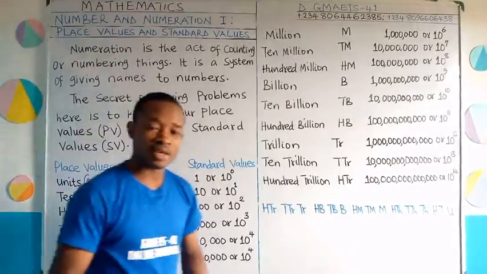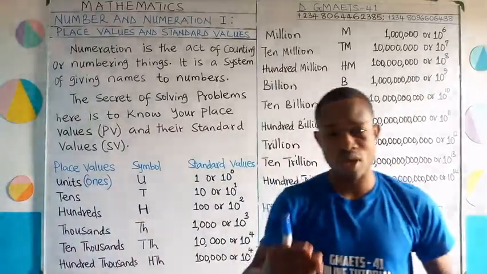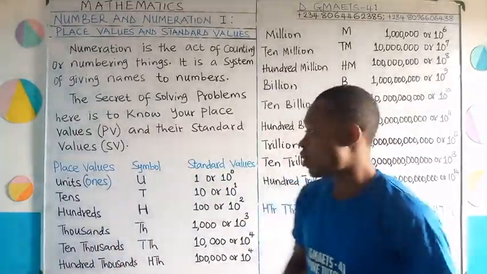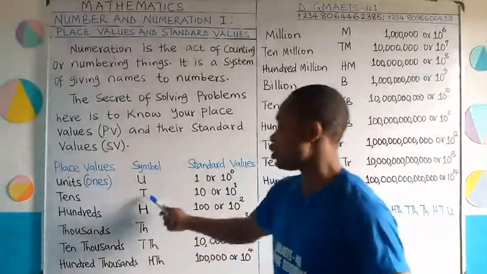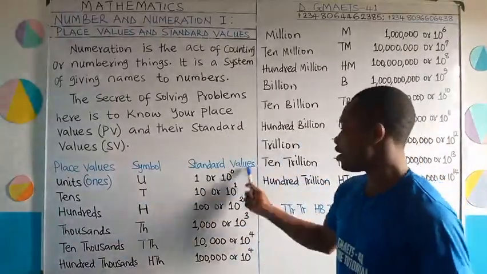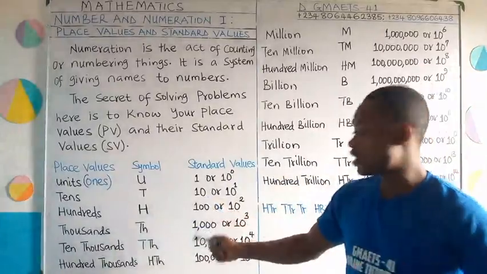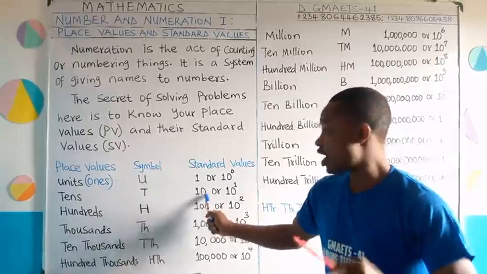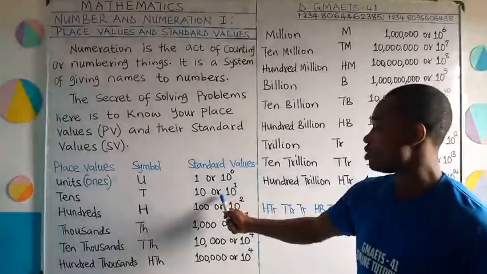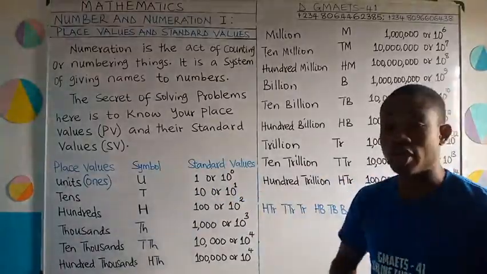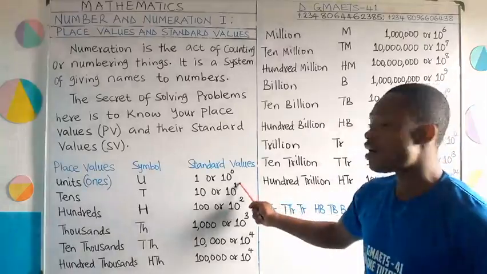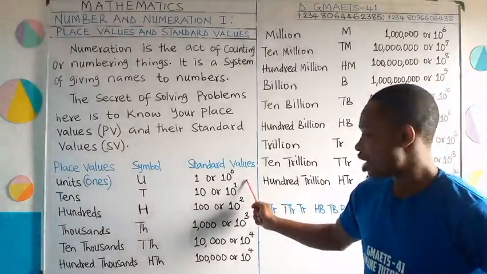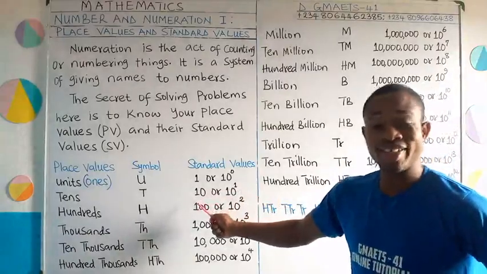Let's move on to the second place value, the next one, which is greater than units. And that one is tens. Okay, the symbol we use is T, and the standard value is 10. Alright, you notice that in 10, 0 has been introduced. 1 is now attached, that is 0 is now attached to 1. This 10 can still be written as 10 raised to the power of 1, where this 1 is telling us that we have only 1 0 attached to 1 in 10.